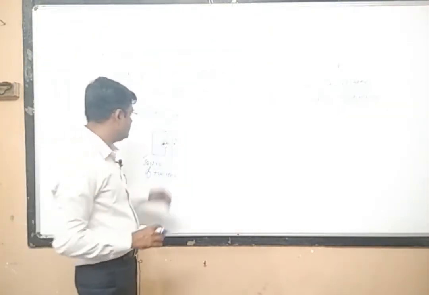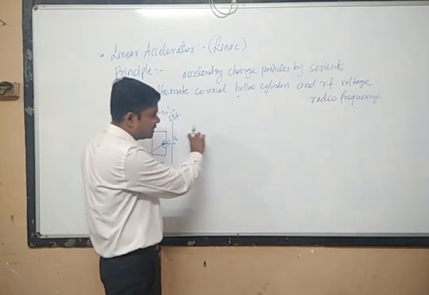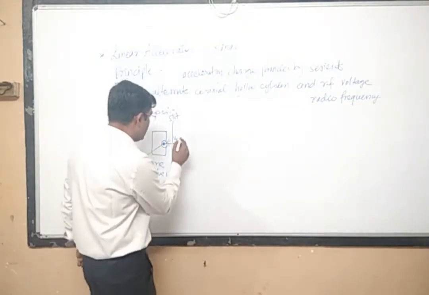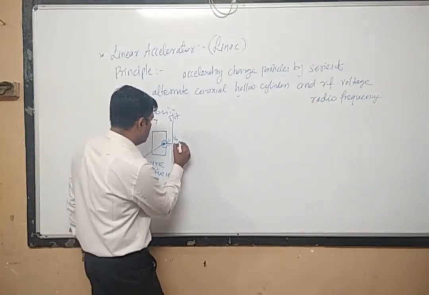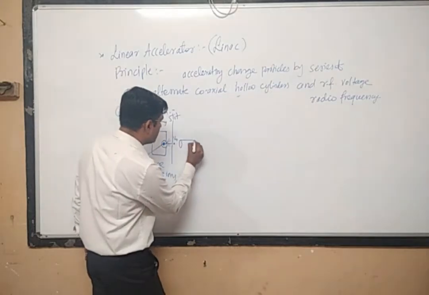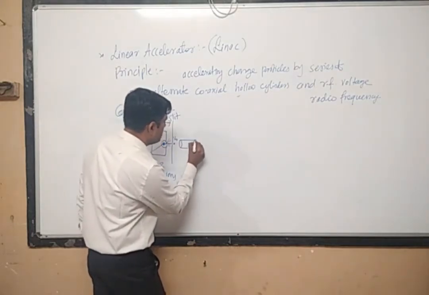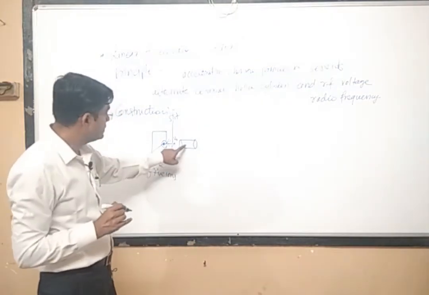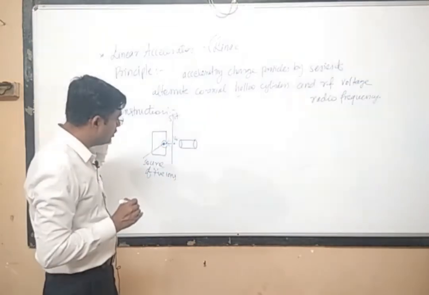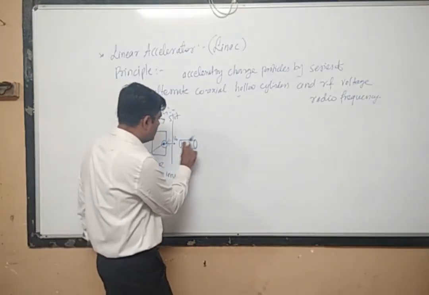Now here starts the construction of the linear accelerator. We have to use coaxial hollow cylinders. So this is the first cylinder, a hollow cylinder, and its axis will be like this.